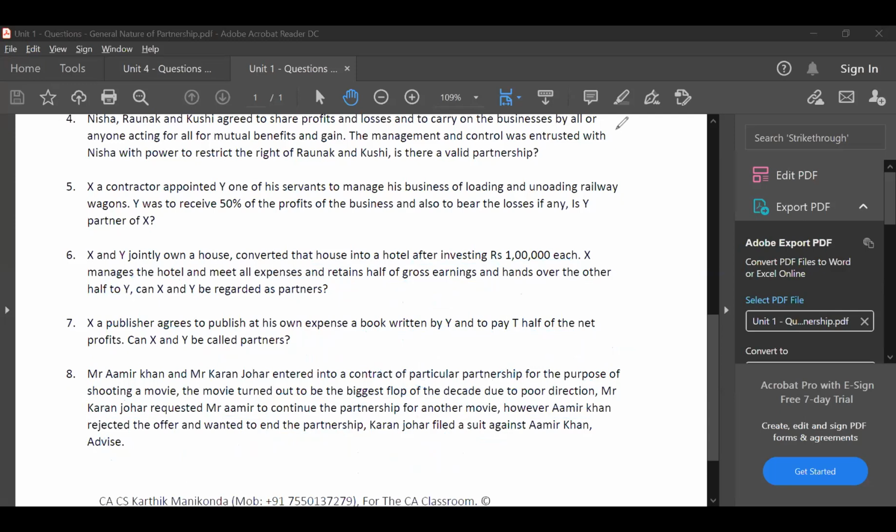With this, we are done with unit 1 of the Partnership Act and Contract Act. Again, the next class will be only on Wednesday, guys. I will share with you videos for unit 2 and unit 3. I'm giving you one day's time to go through these concepts and learn, so that next day we will study. On Wednesday, we will complete the balance, unit 2 and unit 3 of the Indian Partnership Act. I will also share videos in the group. Don't worry about that. Now those who are done and have no doubts can leave the class. Others who are having doubts can stay. I will take up the doubts one by one.